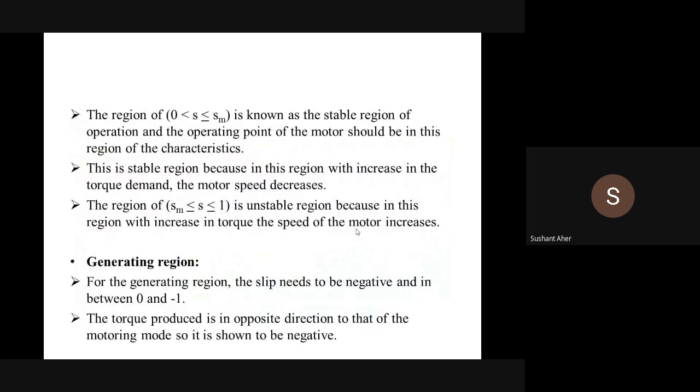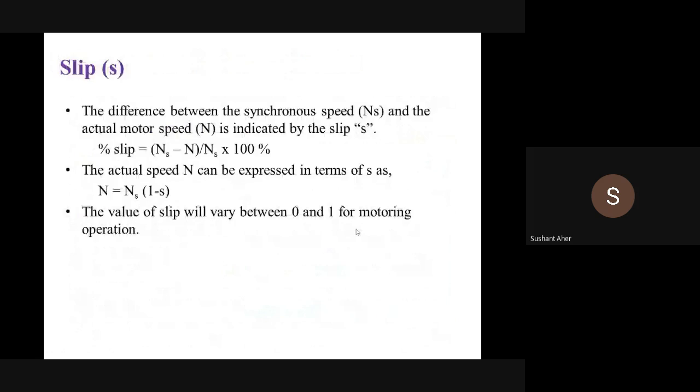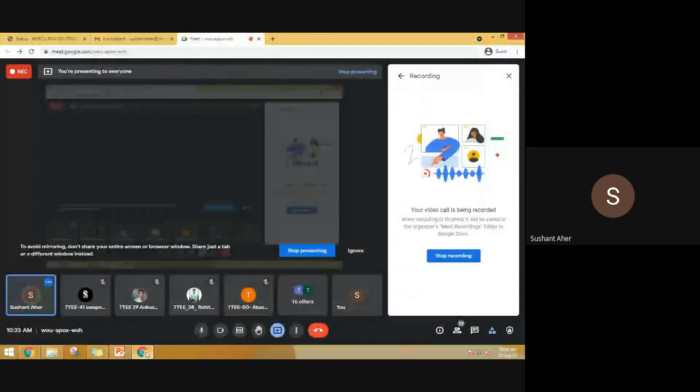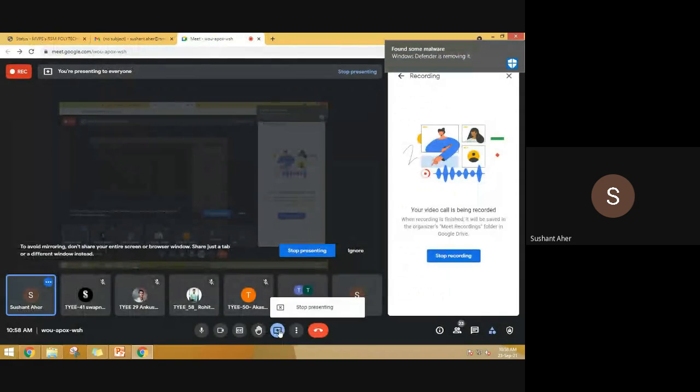So these are the three torque speed characteristics regions of the induction motor that we have discussed. These are the points we have discussed in this lecture. In the further lecture, we will discuss the starting methods of the induction motor and the speed control methodology that we use for the induction motor.